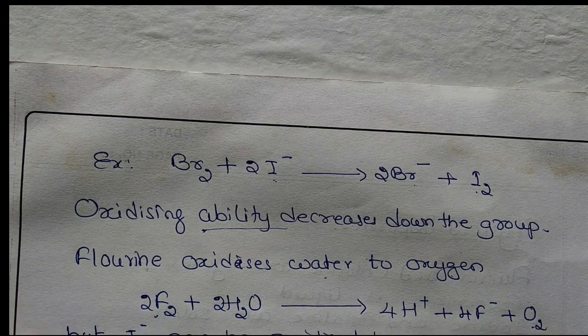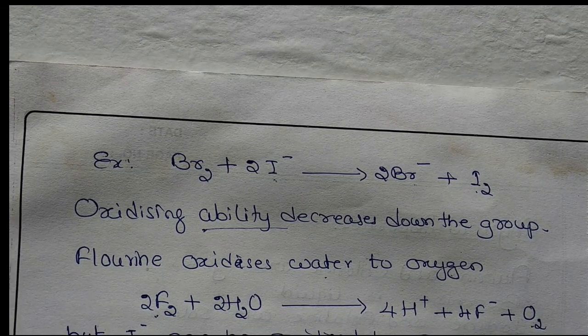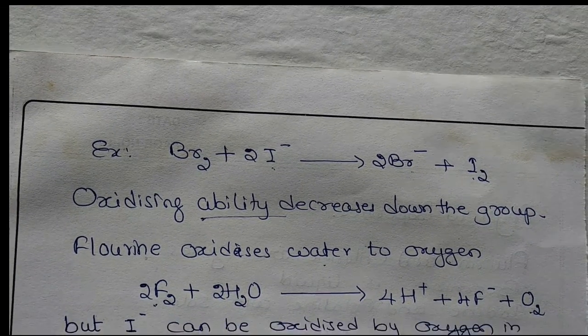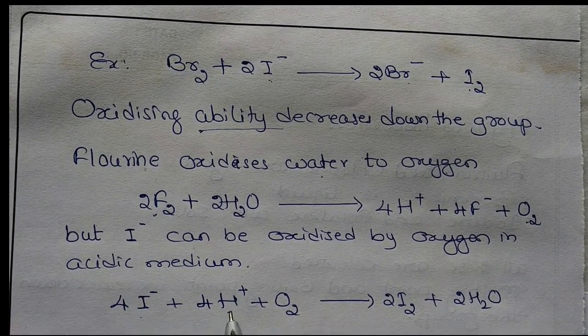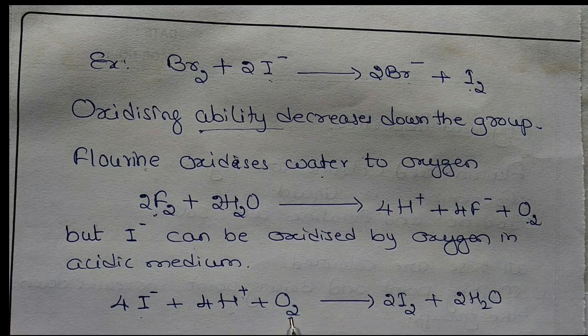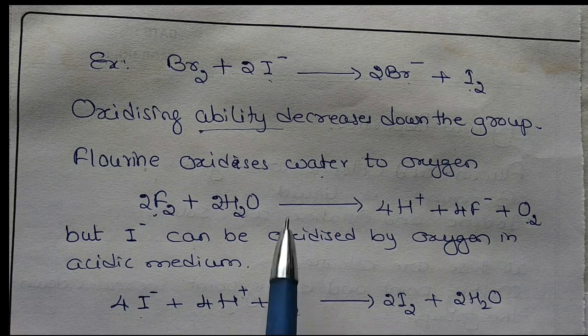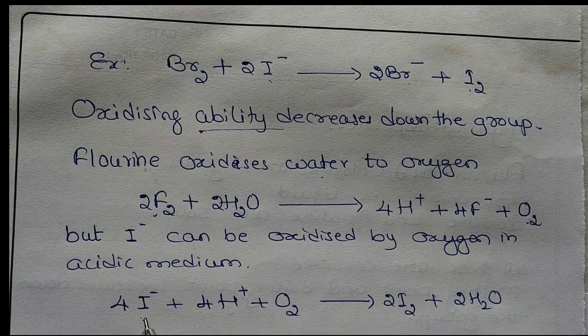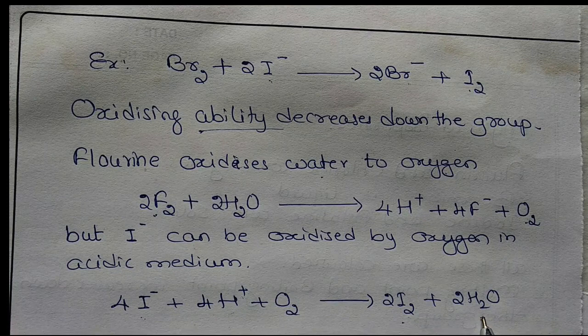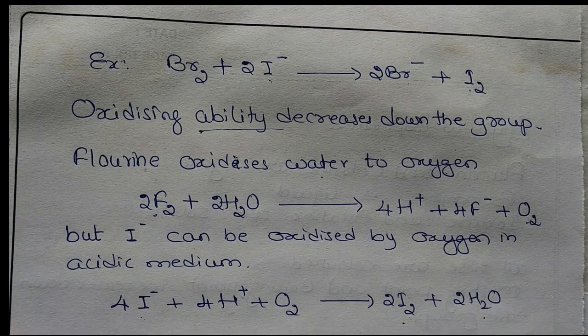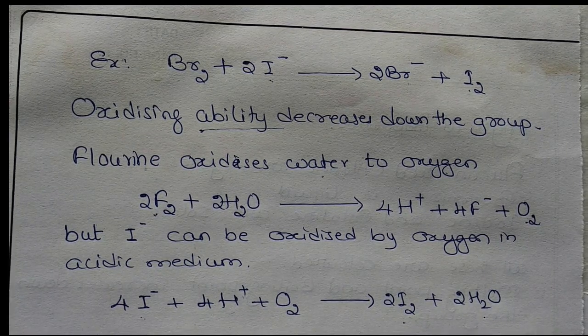But iodide can be oxidized by oxygen in an acidic medium. With iodine it does not happen that way. When iodide ions are there, it is in reverse order. Iodide ions in acidic medium are oxidized by oxygen. Here oxygen reacts with iodide ion to form iodine and a water molecule. Okay. So then next, reactivity towards hydrogen.